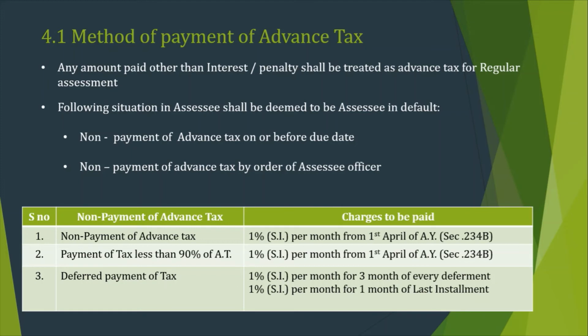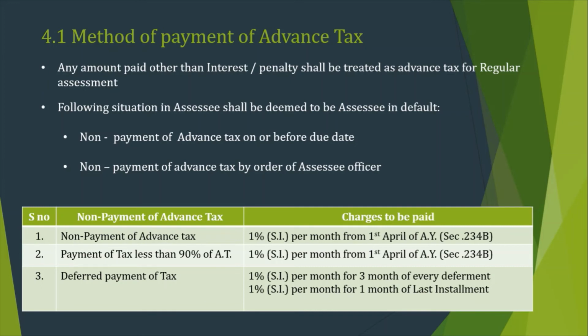Okay, what are the interest charges? For non-payment of advance tax, 1% simple interest per month from the first April of the assessment year. It is defined under section 234B. When I take the session on interest, we will discuss this.